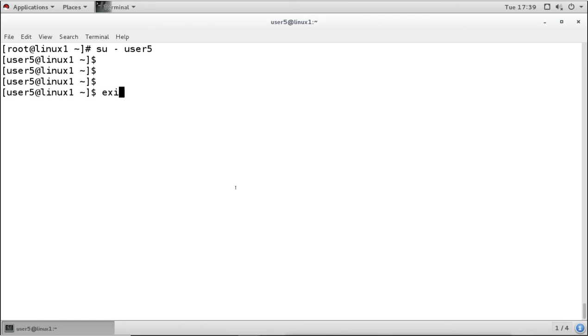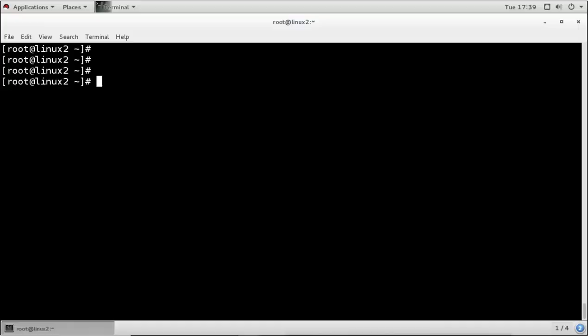Now I will try to log in with this user5 from the client machine, the NIS client. So I am here on the NIS client and I will try to log in with user5. Now what it is saying here is that user5 does not exist. We have created the user, but still it is saying it does not exist.